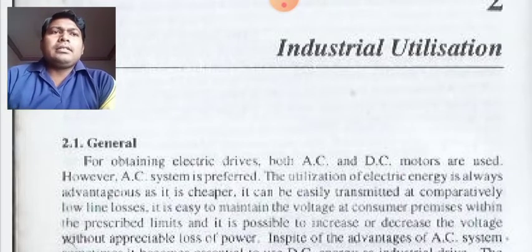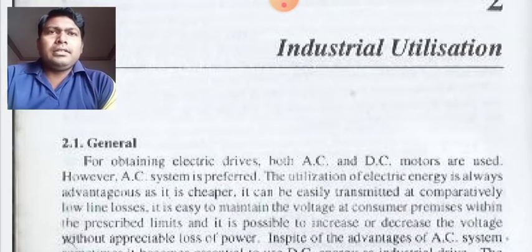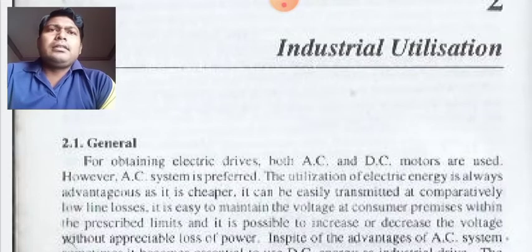The utilization of electric energy is always advantageous and is also cheaper. It is easily transmitted, because we all know that the transmission of AC as compared to DC is easier, and it can be transmitted at a cheap cost.